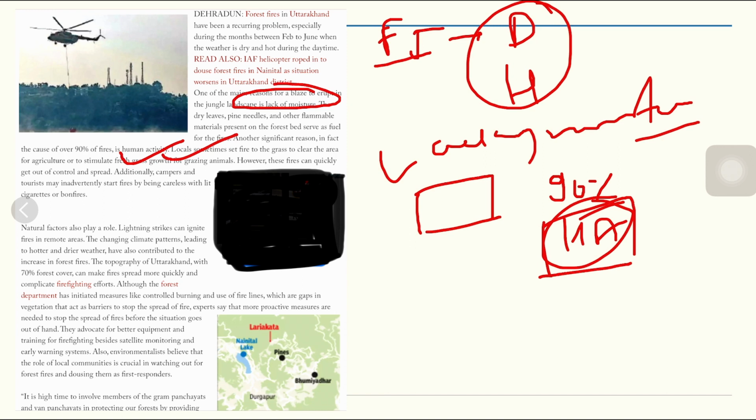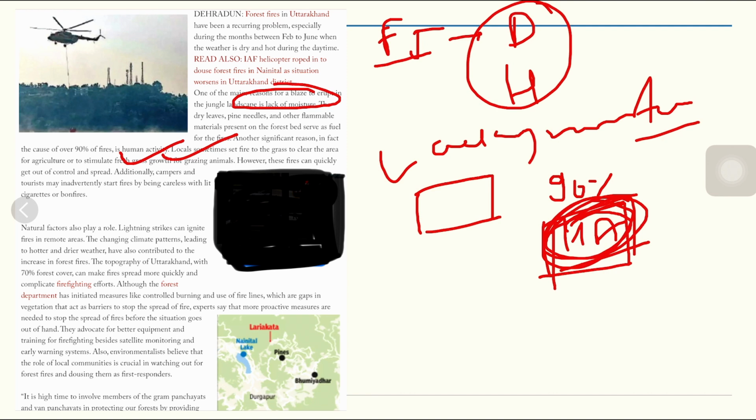However, these fires can quickly get out of control and spread to a larger area. Additionally, campers and tourists may inadvertently start fires by being careless with lit cigarettes or bonfires.